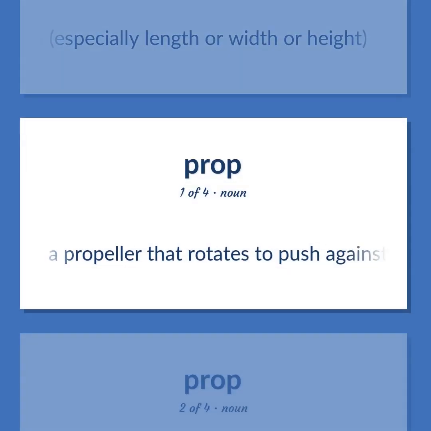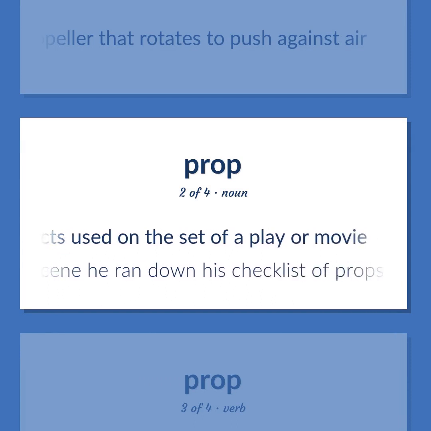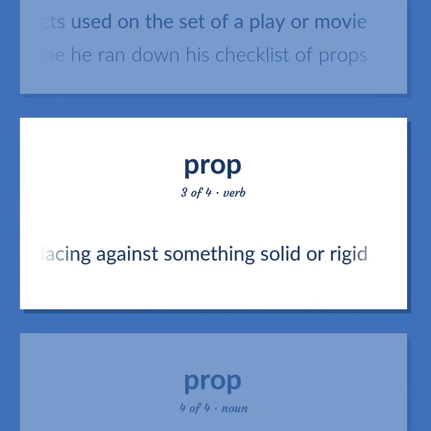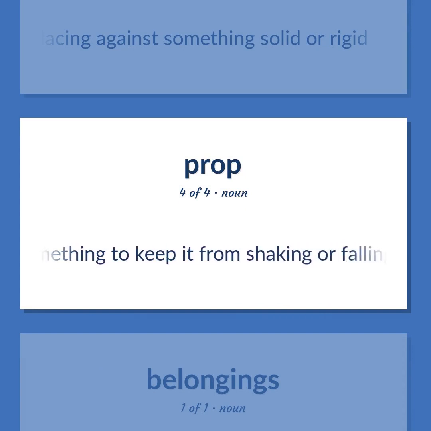A propeller that rotates to push against air. Any movable articles or objects used on the set of a play or movie. Before every scene he ran down his checklist of props. Support by placing against something solid or rigid. A support placed beneath or against something to keep it from shaking or falling.